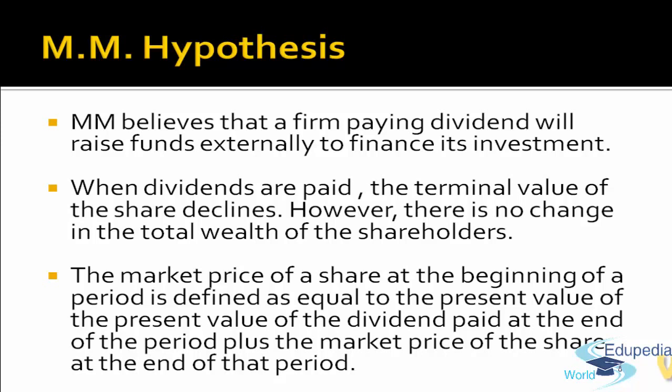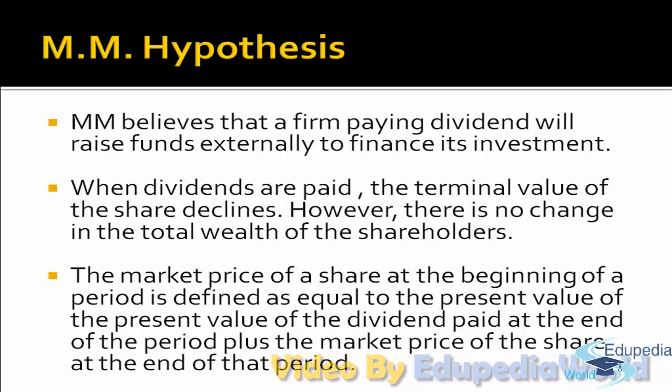So if I have to compute this P1, I have P0 of 100. Let's say the company is paying a dividend of rupees 8. What is the expectation of the shareholder? 120. I have to compute what will be P1. P0 is 100.